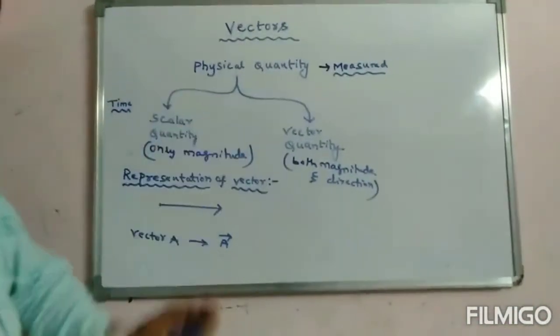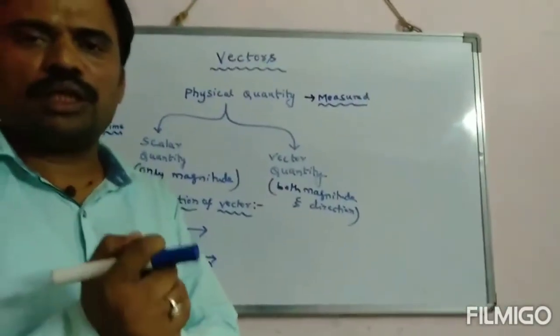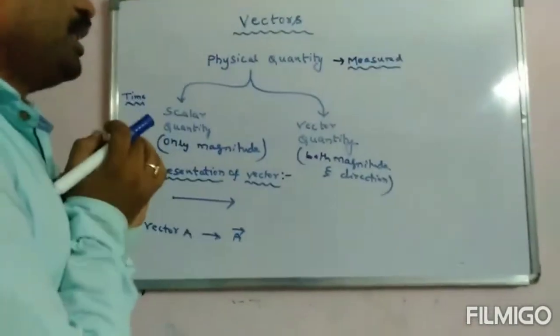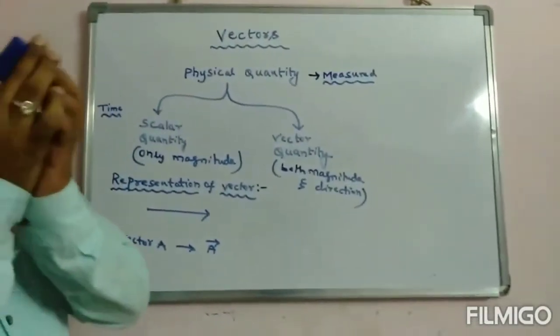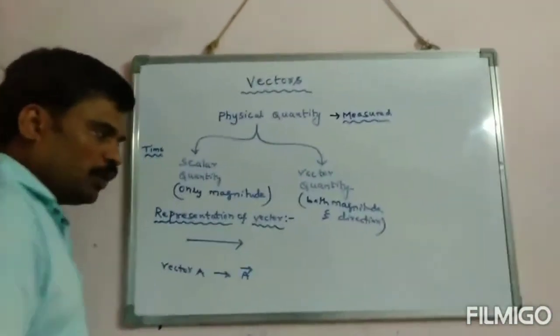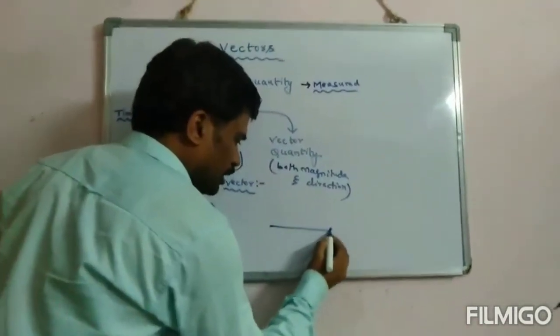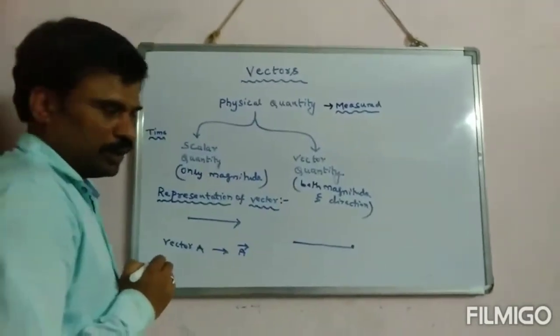Right. Now our topic is to learn about vectors. How is a vector represented? A vector is represented by a directed line segment. You know what is meant by line segment? It has two end points.